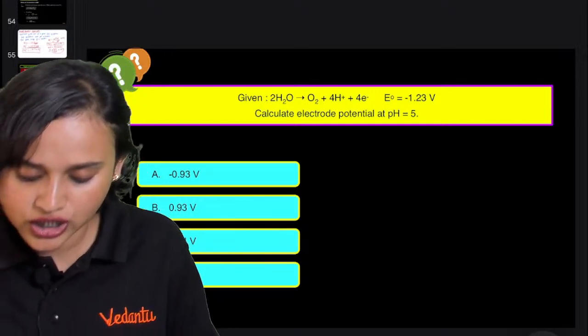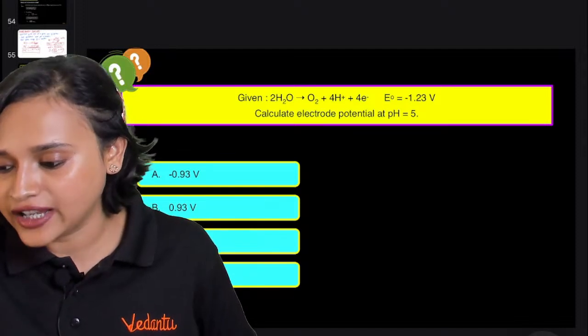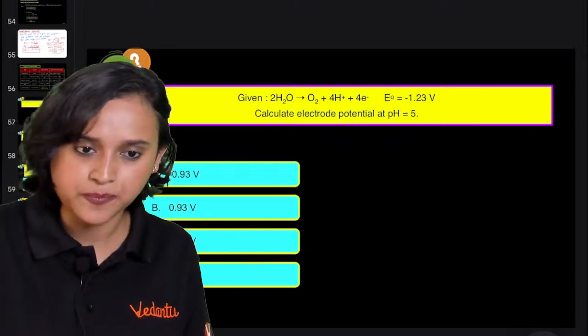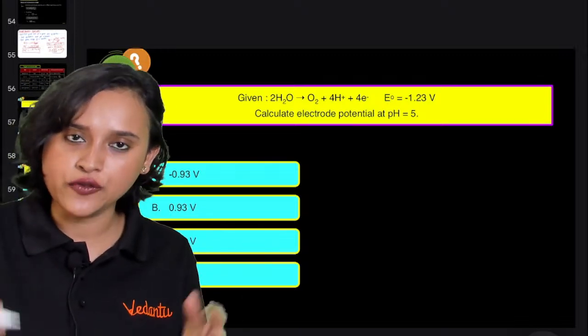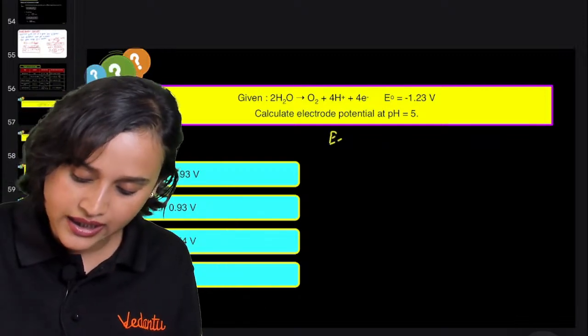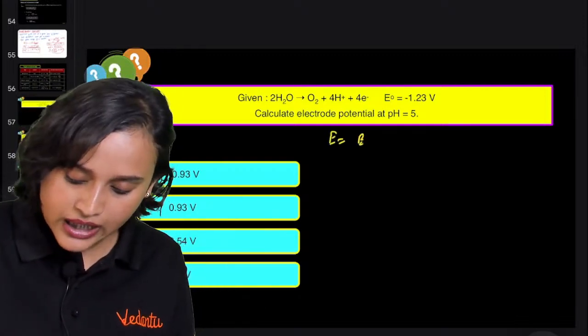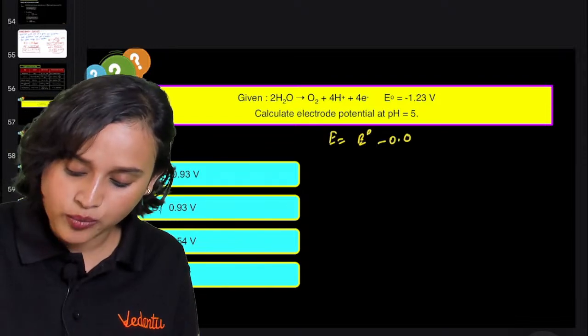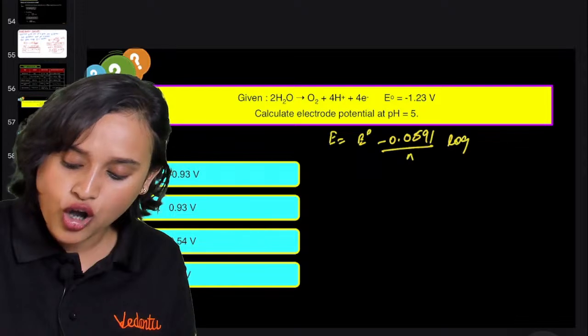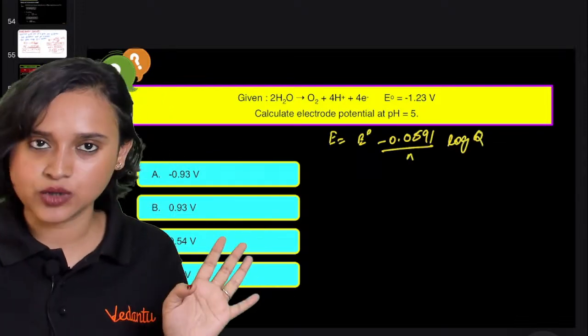Calculate the electrode potential at pH 5. pH 5 guys, pH is equal to 5 is given to you. Alright, so first of all everyone, we all know the Nernst equation: E is equal to E naught minus 0.0591 divided by n log of Q. Am I right? This is our Nernst equation.